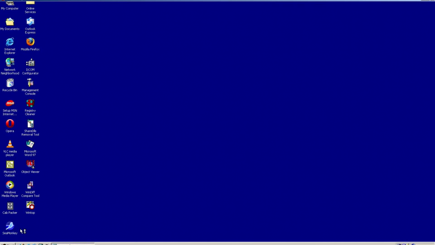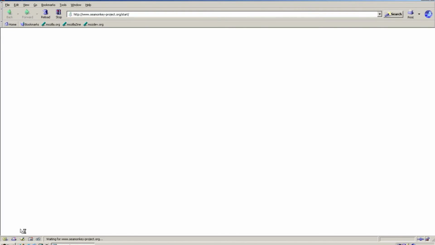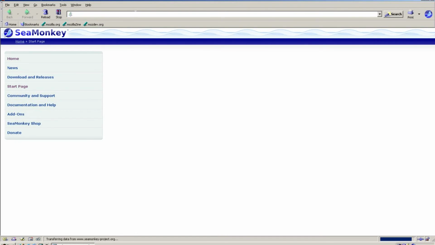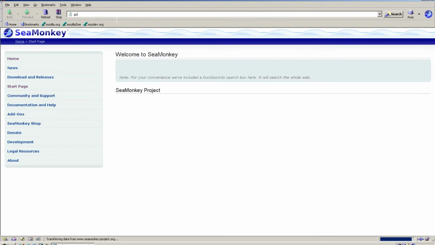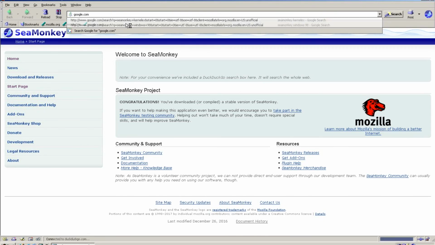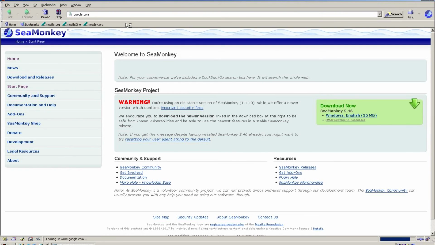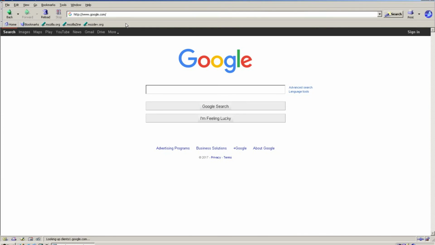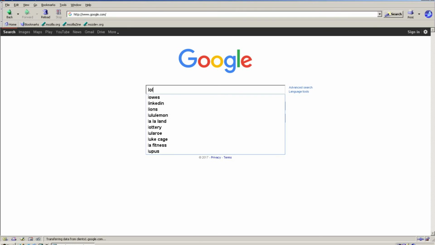We also have SeaMonkey, which kind of reminds me of Netscape. We can go to google.com. Windows 98 isn't this slow normally, but when you're recording, like I said, it uses a lot of resources, and the video and everything becomes all laggy. As you can see, Google loads, and you can search for stuff.